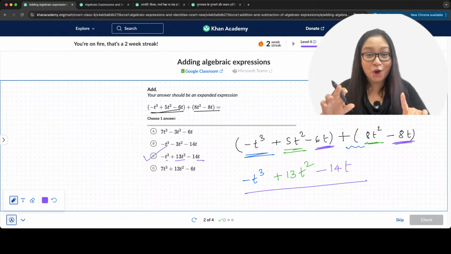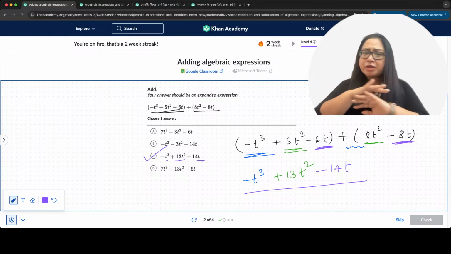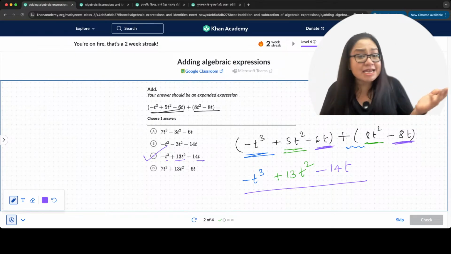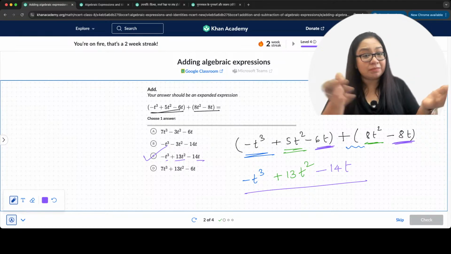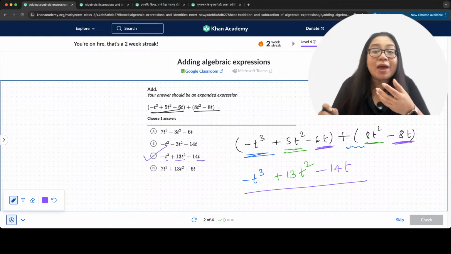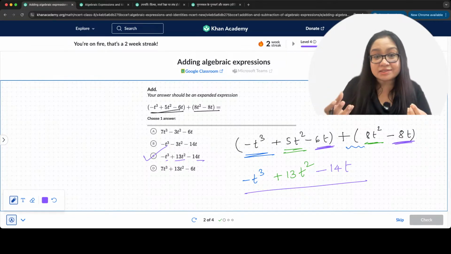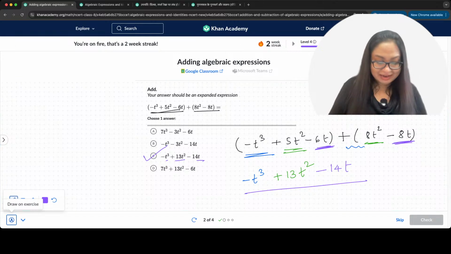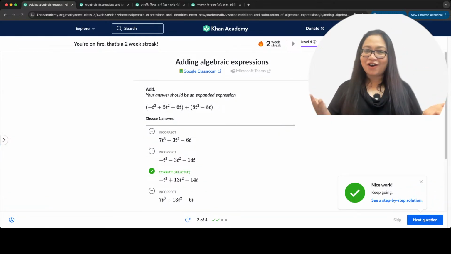Everybody's getting it. So tell me, is this clear? Did you guys understand this? Yes? Everybody's clear? How do we add? We add the like terms together. That's it. So t cube term plus t cube term we add. And then t square term and t square term we add. Right? T's term we add. That's it. Simple. So let's go ahead, write the answer and go for a check. Here we go. All good.